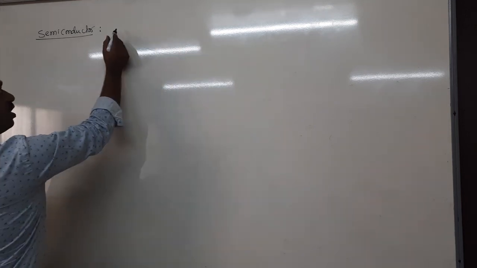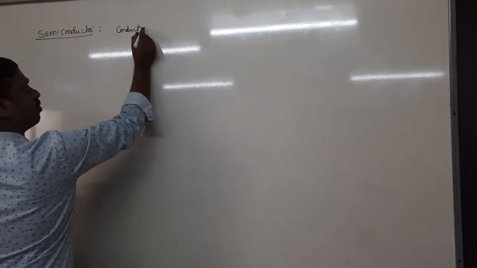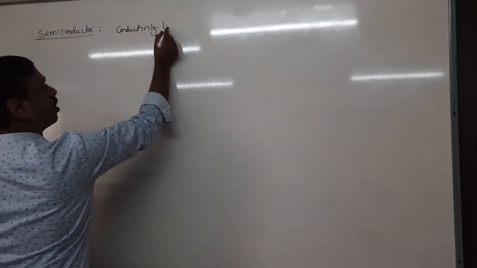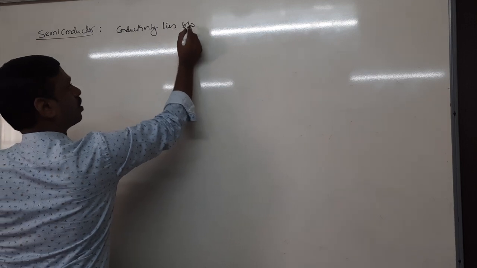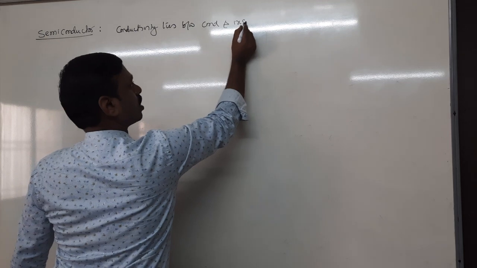Semiconductors are the solids whose conductivity lies between conductor and insulator.